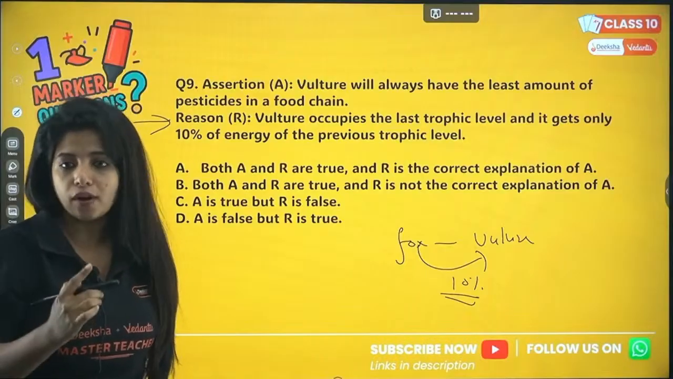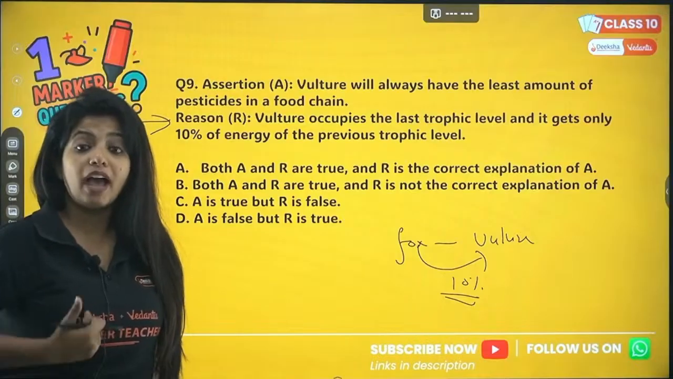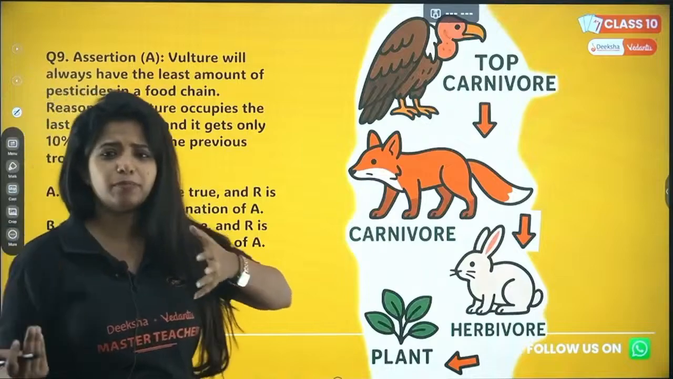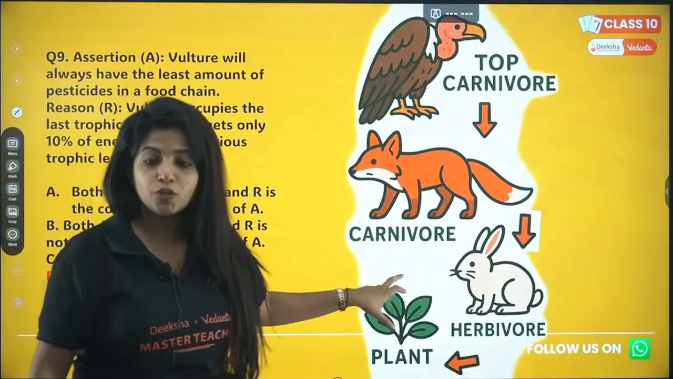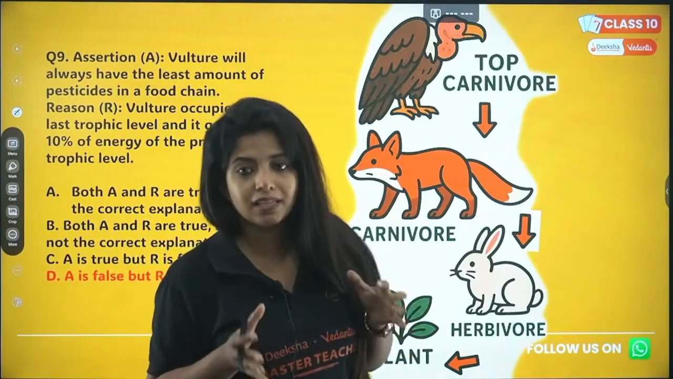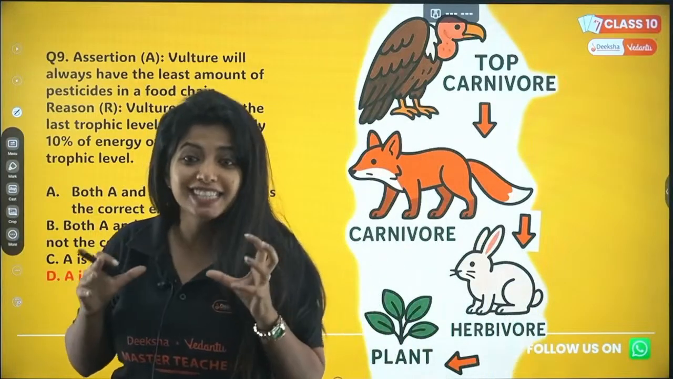Assertion is actually wrong. It will not have the least amount of pesticides, rather it will have the most amount of pesticides. Now you might be thinking, ma'am, pesticides in plants, how will vulture have it? So vulture is a top carnivore, agree. Plant is over here. Suppose I am putting pesticides on the plants. Plants take this up. Now it is there in the plant.